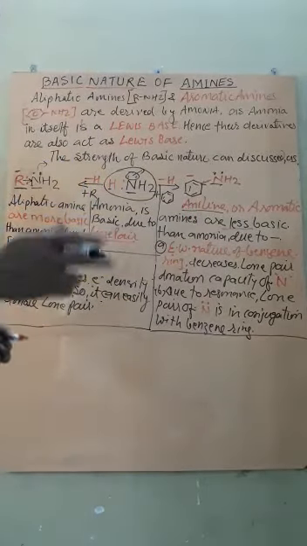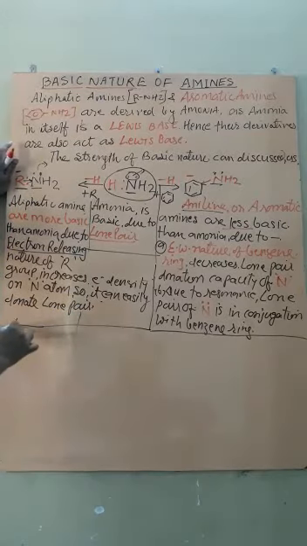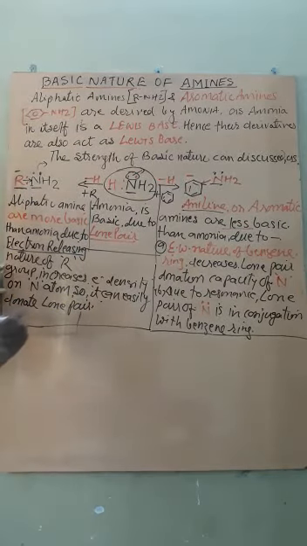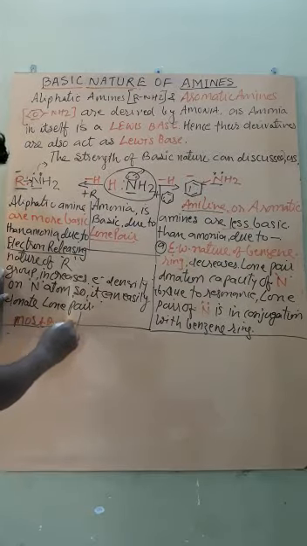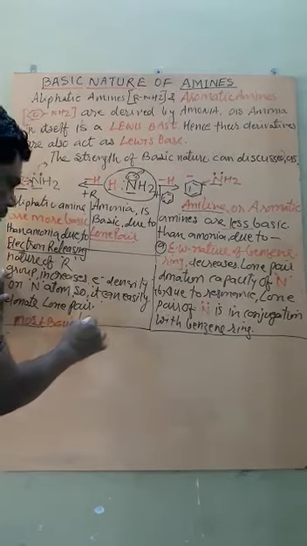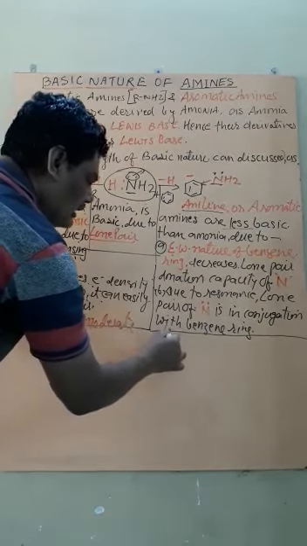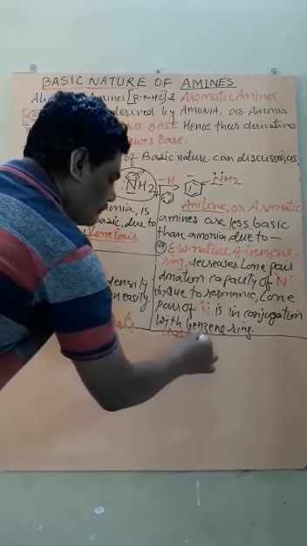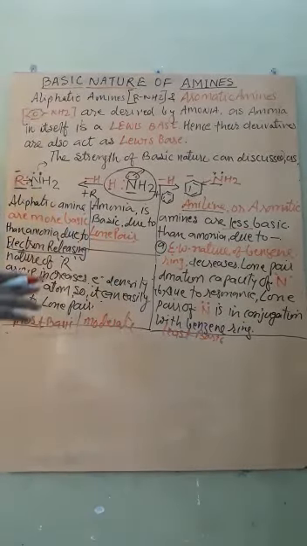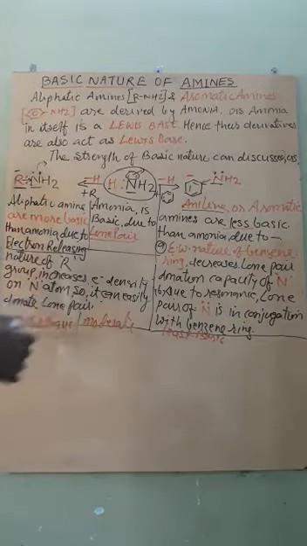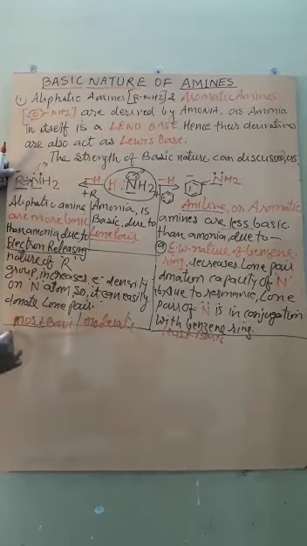Thus in one word we can say that the aliphatic amines are most basic. Ammonia is moderately basic. And aniline is least basic. Are you getting? Now the second thing, here the comparative study.